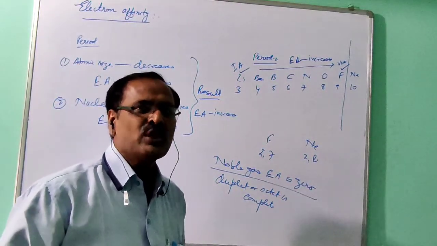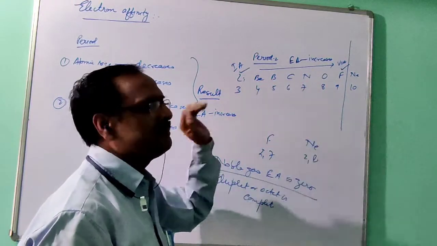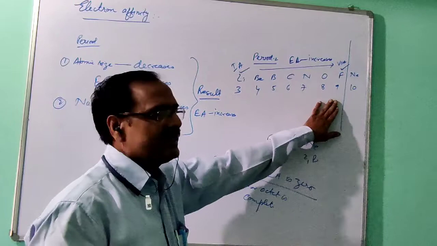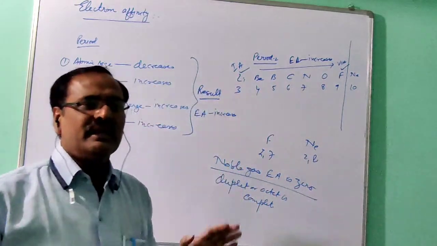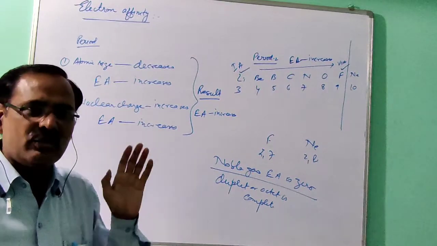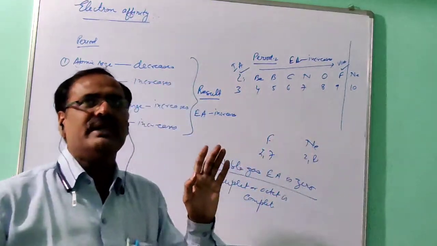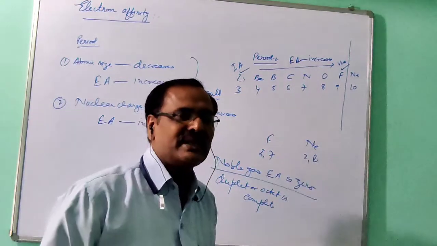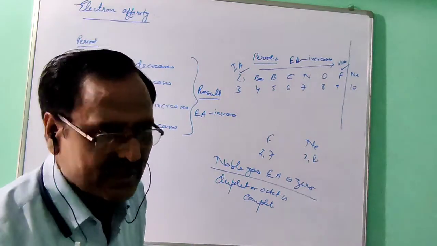In the same way, if I ask you which element has the highest electron affinity in period 3, what will you answer here? Chlorine. So in any period, alkali metals will have the lowest electron affinity, halogens will have the highest electron affinity, and for the noble gases, electron affinity is 0 because their duplet or octet is complete.